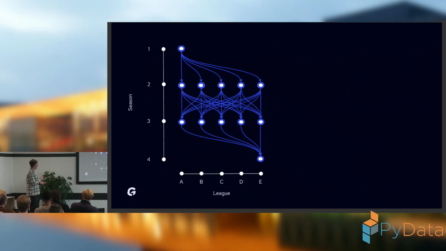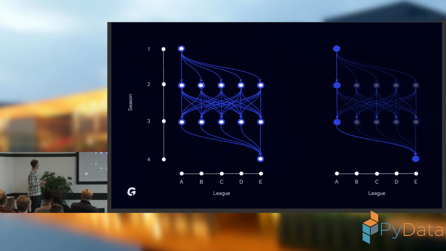But in that example, if my user is playing the league in the current season number 1, and he wants to get into League E in the next 3 seasons, then he's got a couple of options how to get there, right? That's a very basic idea. And I'm asking what is the best option to get there.